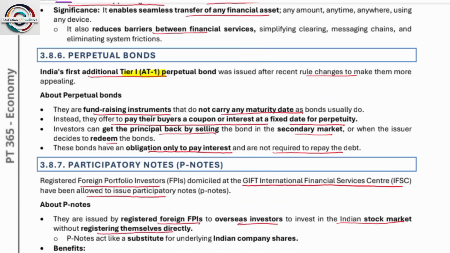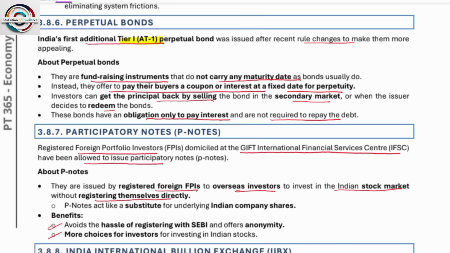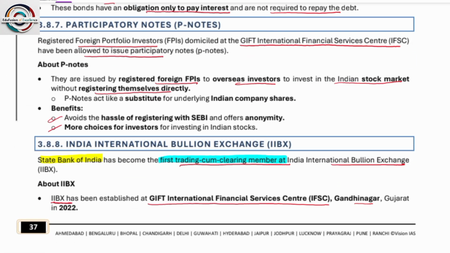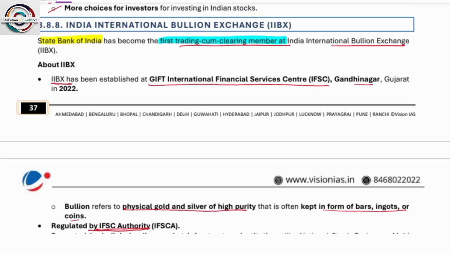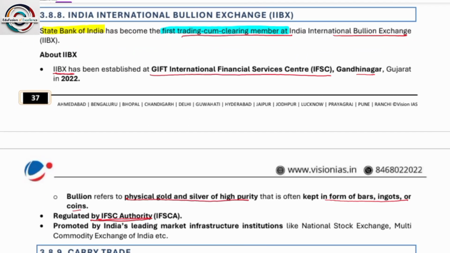Perpetual bonds. India's first additional Tier 1 perpetual bond was issued after the recent rule changes to make them more appealing. They are fundraising instruments and they do not carry any maturity dates as bonds usually do. So obviously from the name you can say perpetual, which can continue for a long time. Participatory notes, you know everyone. Indian International Bullion Exchange. State Bank of India has become the first trading cum clearing member at the India International Bullion Exchange. So it is State Bank of India. IIBX has been established at GIFT International Financial Services Centre. Where is that? It is in Gujarat.